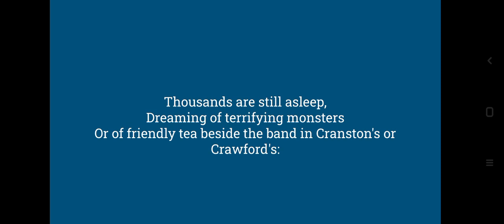So in the first part, we have already discussed that in these lines we have contrast, because either they dream of terrifying monsters, which is extreme fear, or they just sit and relax, dreaming of a relaxed situation, having a tea. So that is contrast.